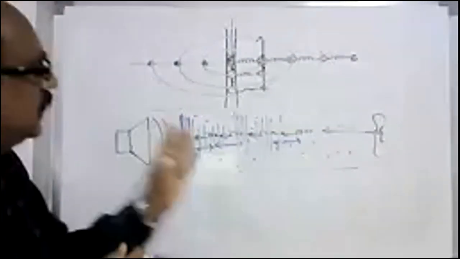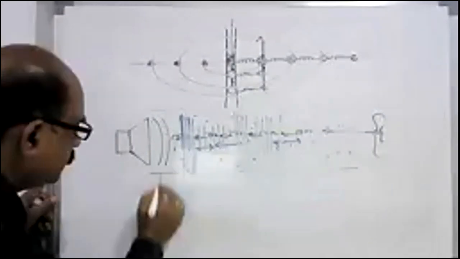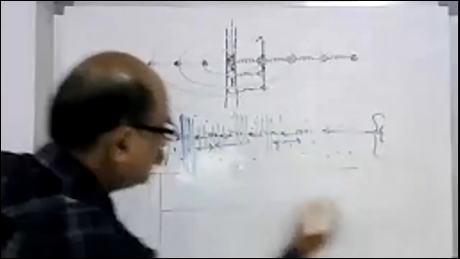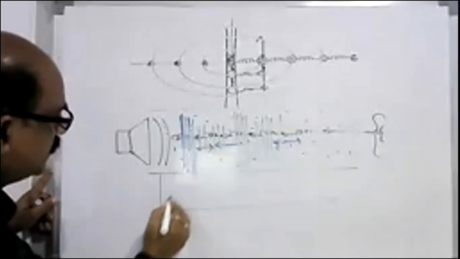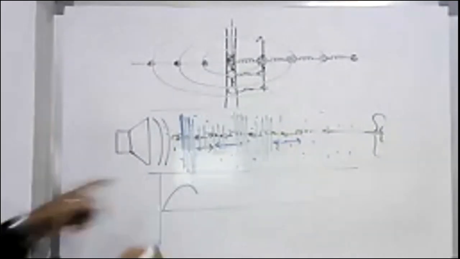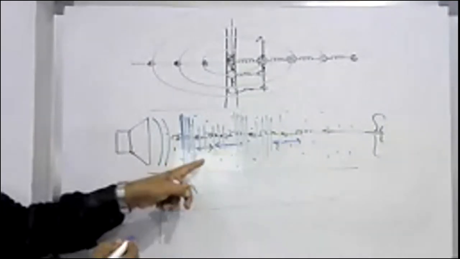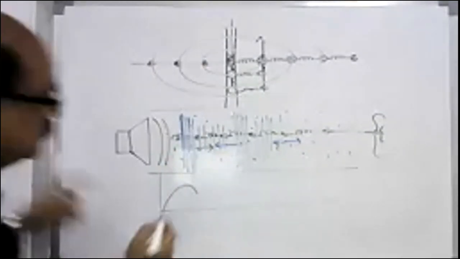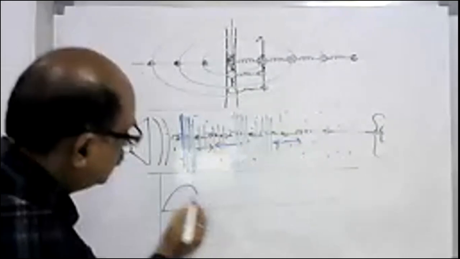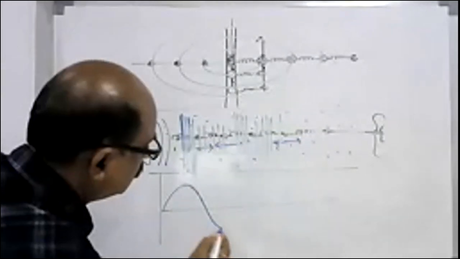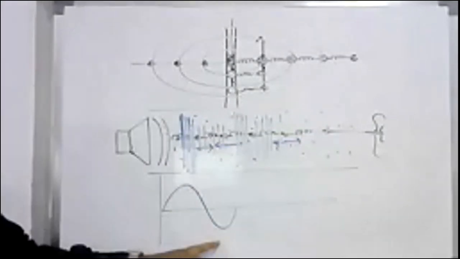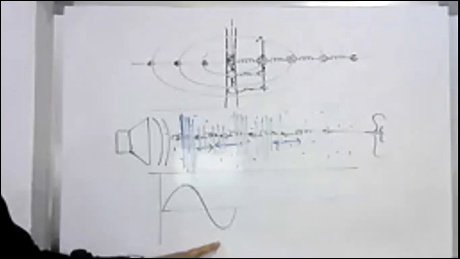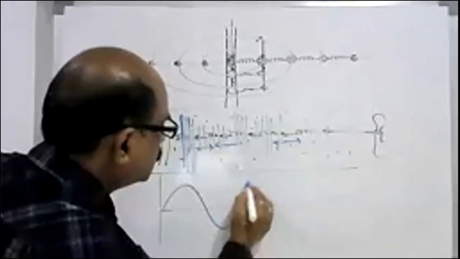This compression can be considered as a crest. In a longitudinal wave, this is a compression; in a transverse wave, this is a crest. And for rarefaction, you can represent it with the trough. Similarly, compression, rarefaction, compression, rarefaction.